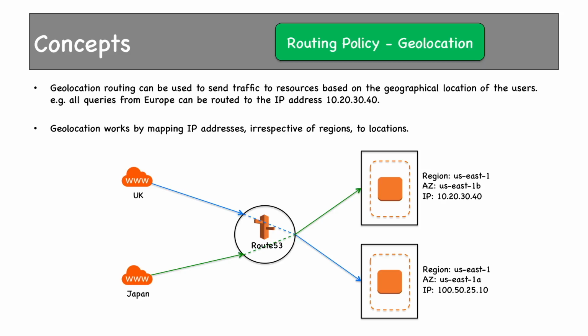So this is what geolocation routing is. You route traffic based on the geographical location of your users. Now where the traffic is routed to, it can be any of the EC2 instances. And the EC2 instances do not necessarily have to be in the region of the users.